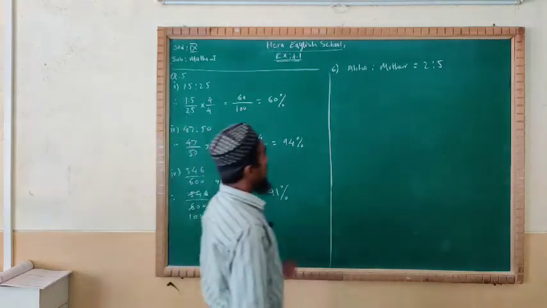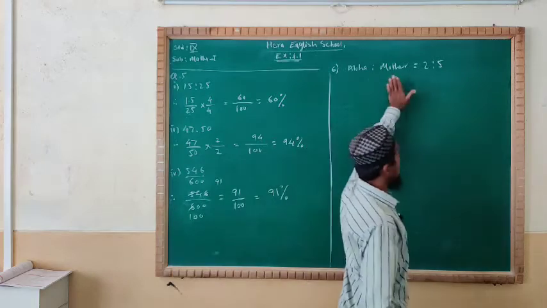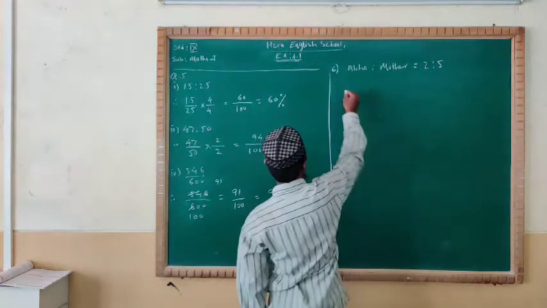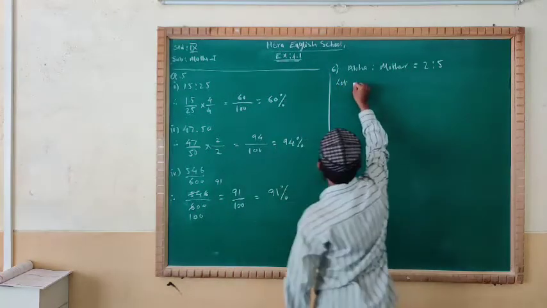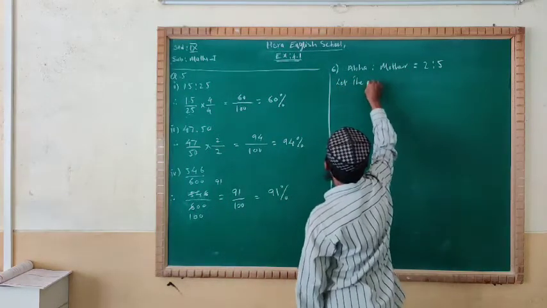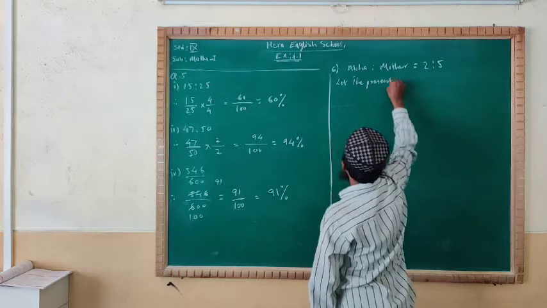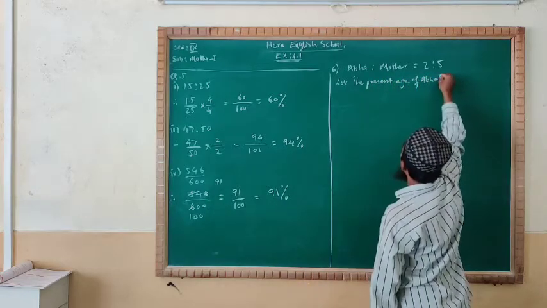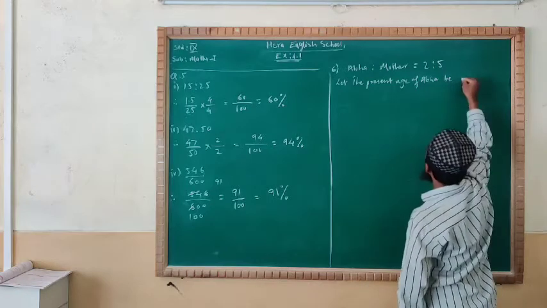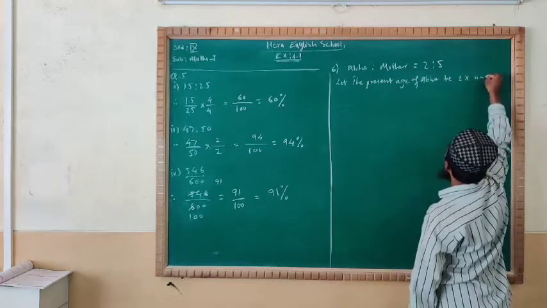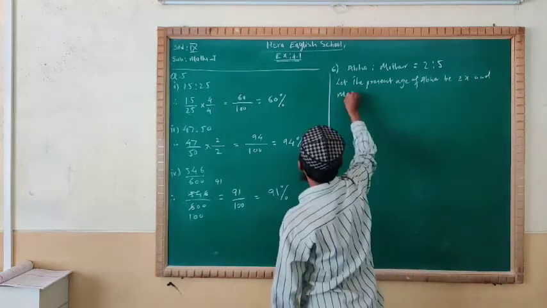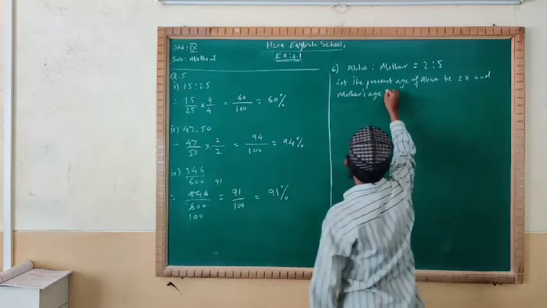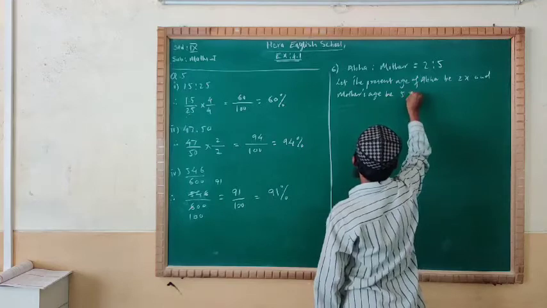See very well, we are given the ratio of ages of Abha and mother, 2:5. So we'll suppose, let the present age of Abha be 2x and mother's age be 5x.